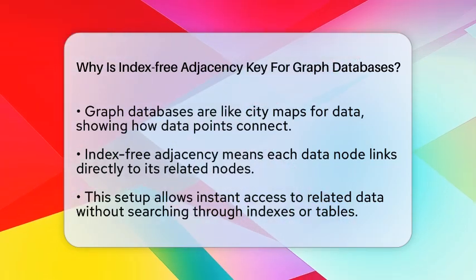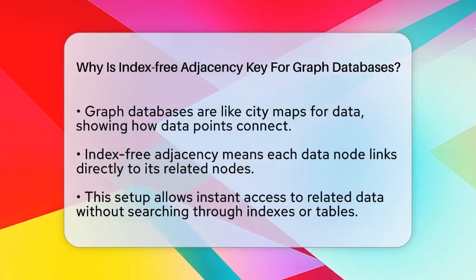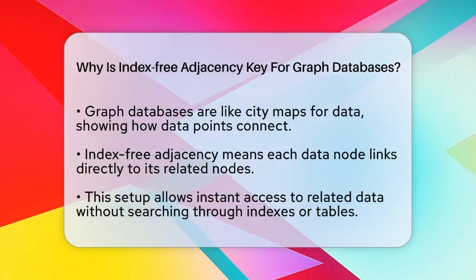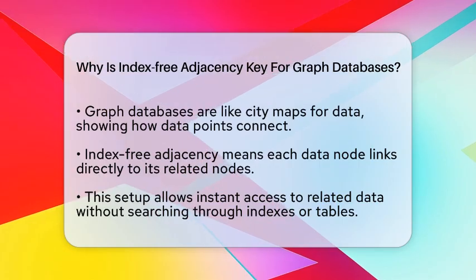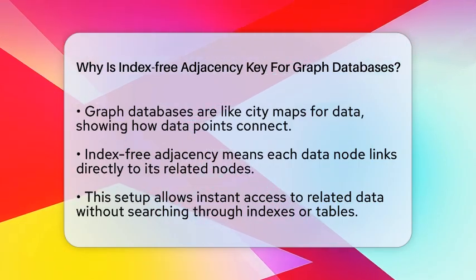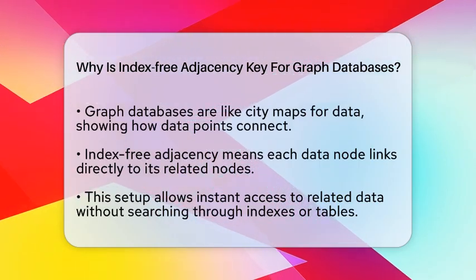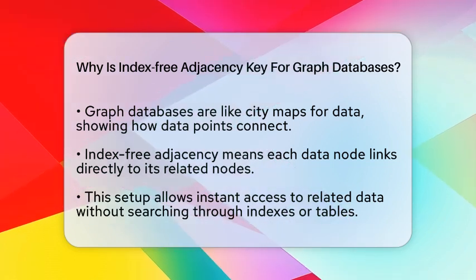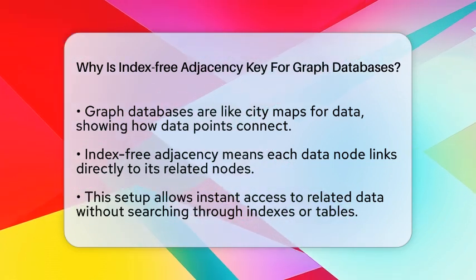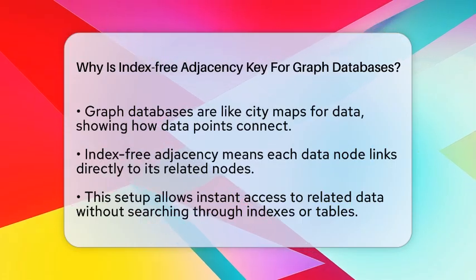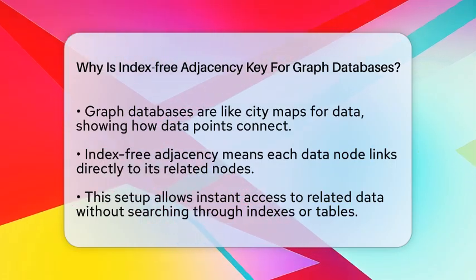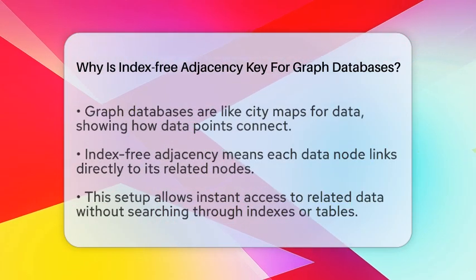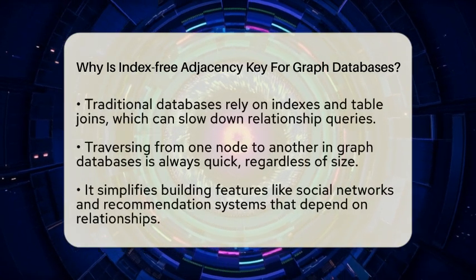In graph databases, index-free adjacency is a core feature that makes everything run smoothly. Instead of searching through a long list or index to find related data, each data point, or node, keeps a direct link to its connected nodes. This means when you want to find out what friends a person has or what products are related to a certain item, the database can jump straight to those connections instantly.